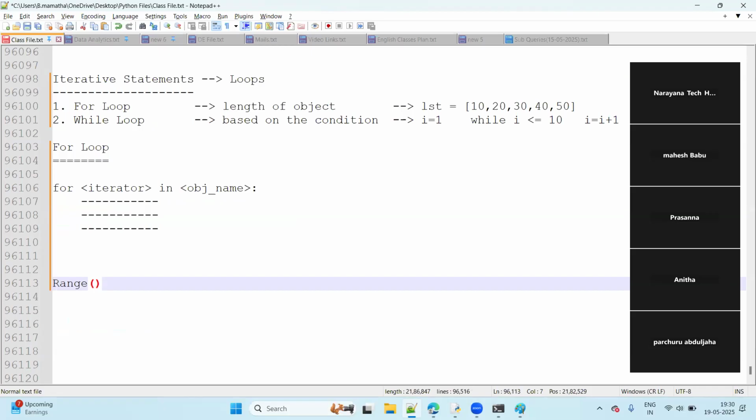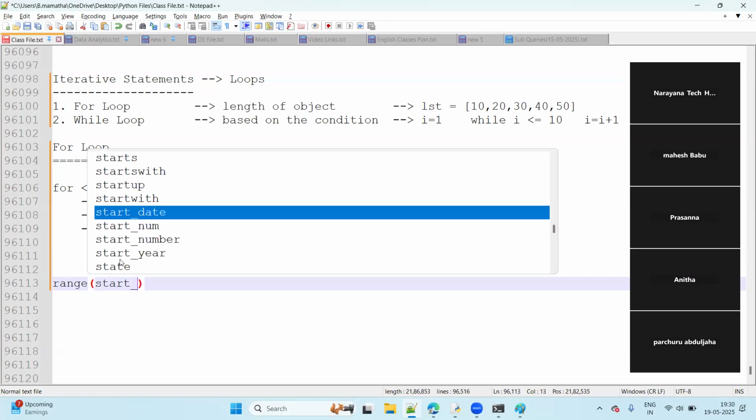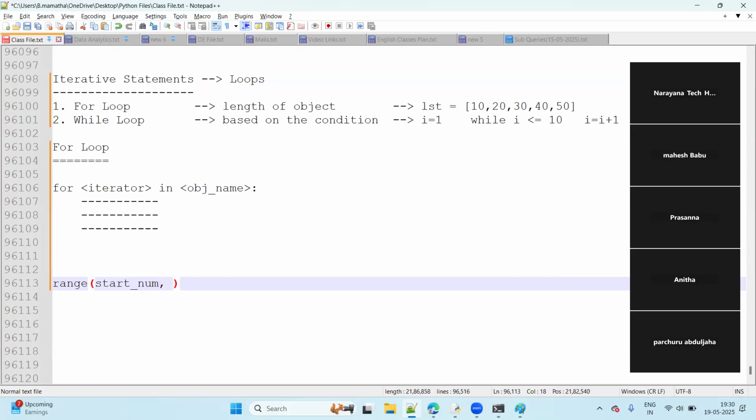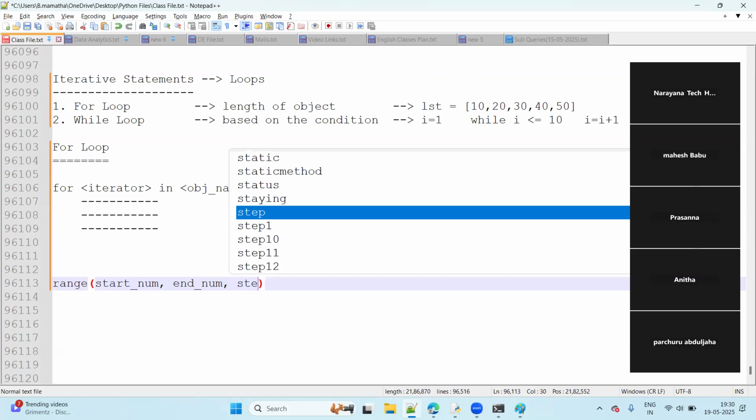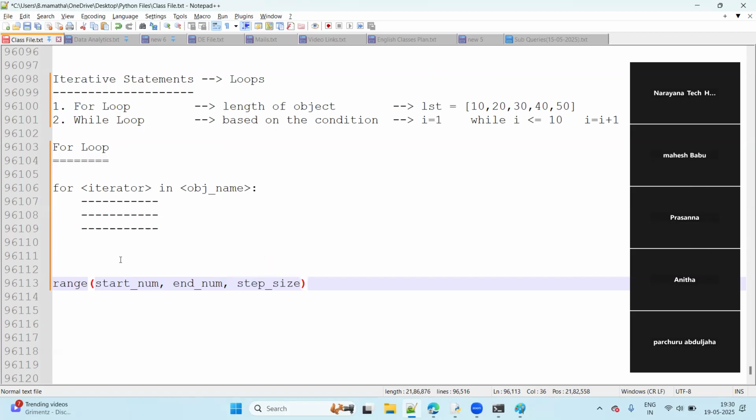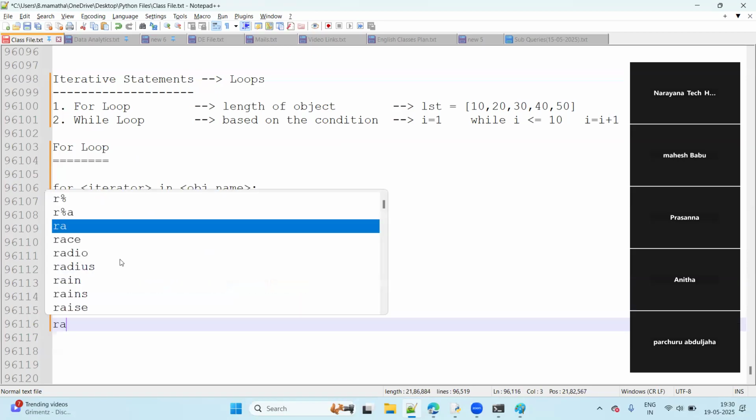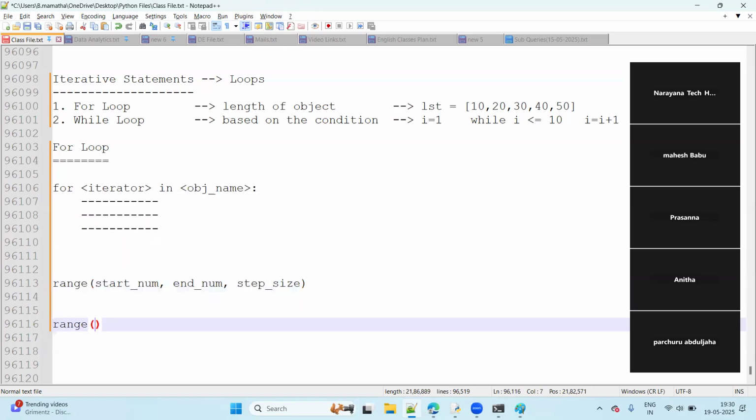So here in the range function, we have to give three arguments, guys. First one, the start number, comma, the end number, comma, the step size. Start number, end number, and then step size. Suppose I take a range of 1 comma 15 comma 2, like this.